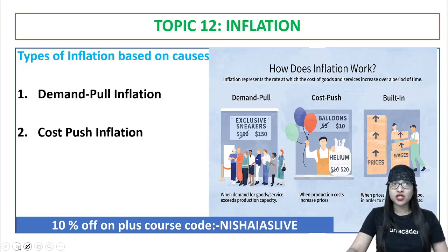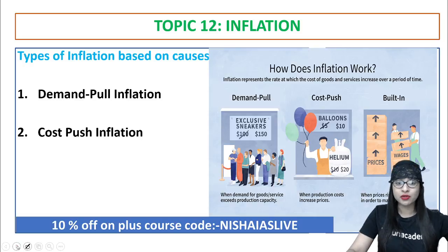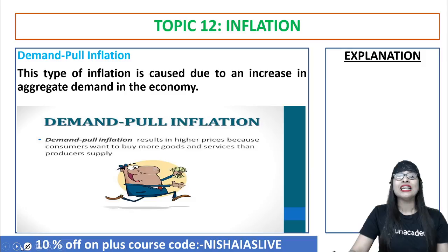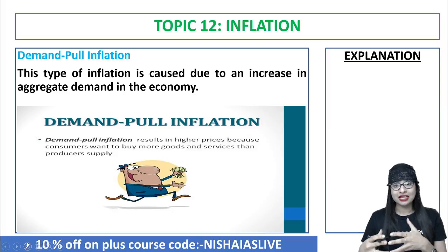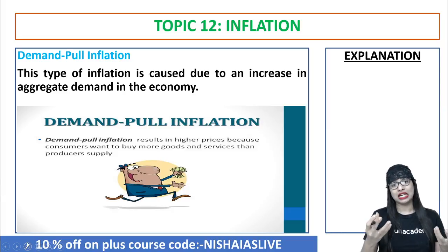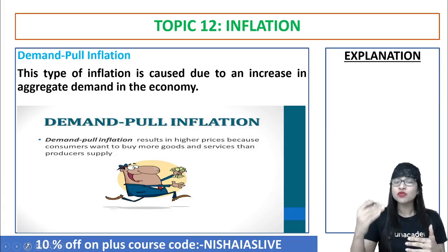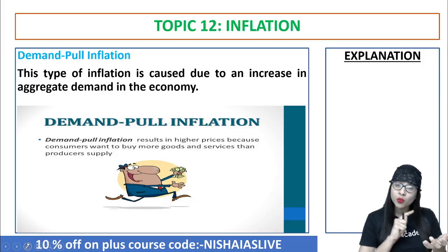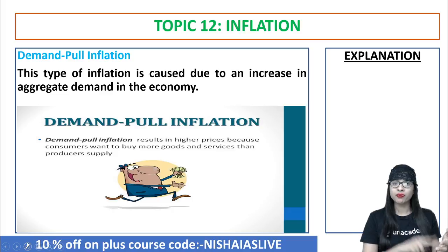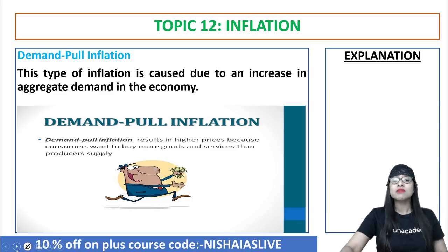So quick look into demand pull inflation. I can tell you that it is caused due to an increase in the total or aggregate demand in the economy. That is when there is too much of demand. But then what happened? The supply is less. Automatically price will increase. So this demand pull inflation will result in what? Higher prices. Because you and me as consumers, we want to buy more and more goods than what the producer is supplying. You got the point. That is called demand pull inflation.